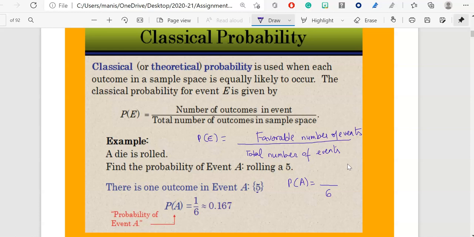They are just asking about five. How many fives are there? Only one five. So this is the probability of the event in which we roll a die and only the number five should come up.